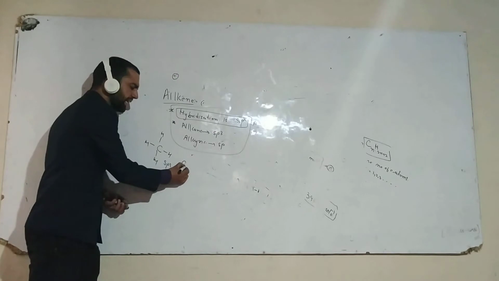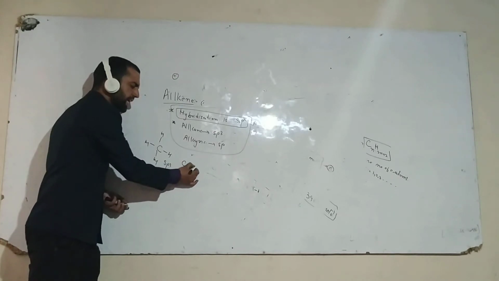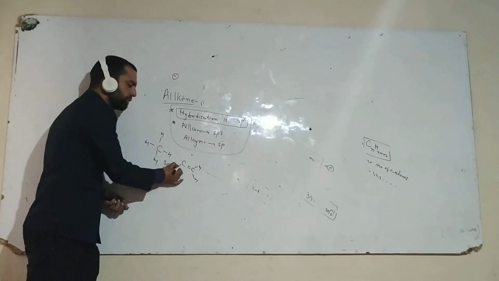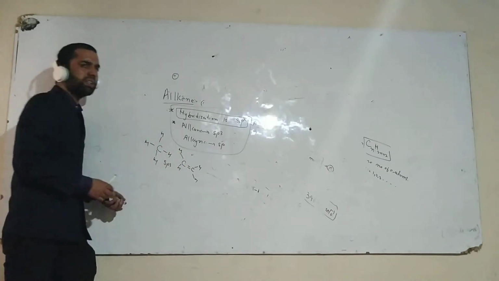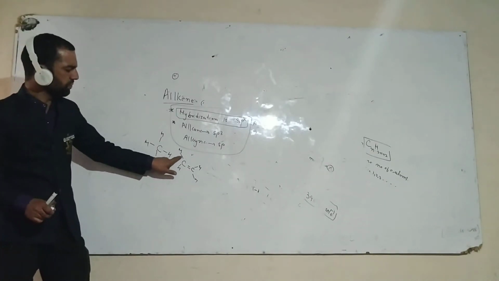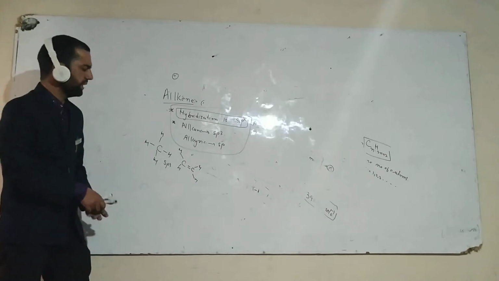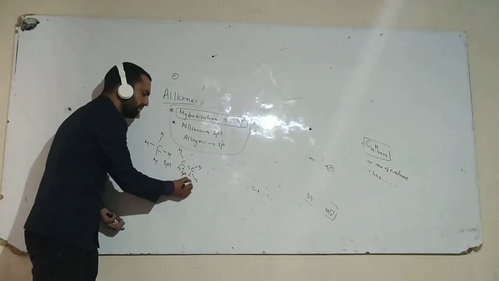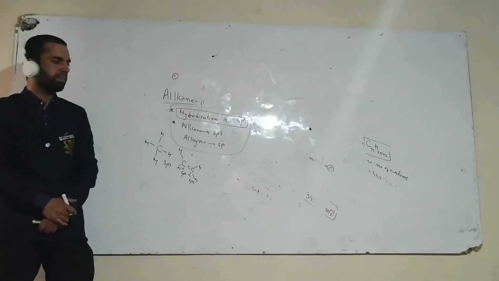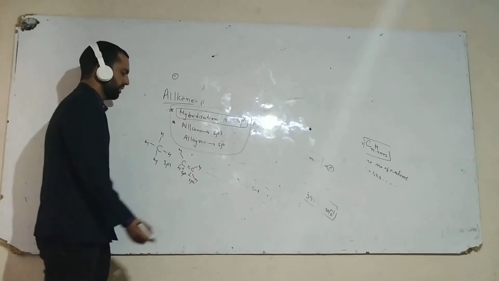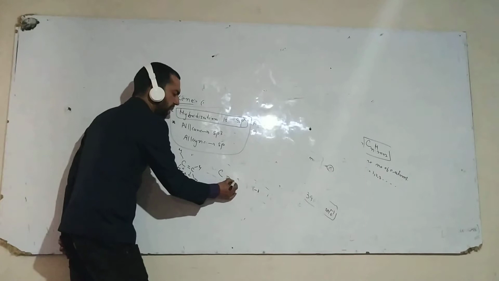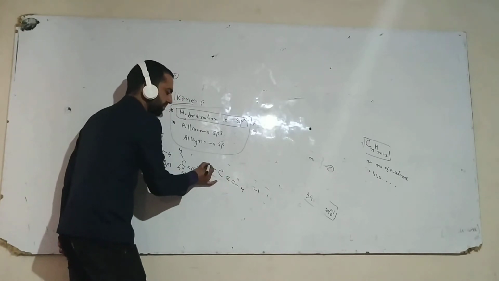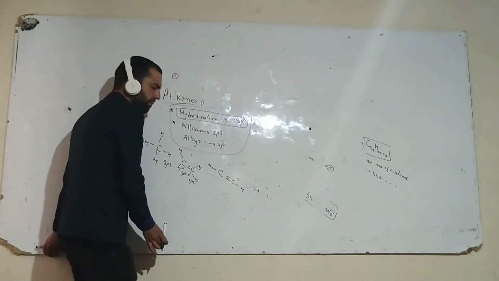But in case of alkene, the hybridization is sp2. Why is it sp2? Because there are only 3 sigma bonds: 1, 2, 3. As a result, the hybridization here is sp2, and in this carbon the hybridization is also sp2. But in case of alkyne, there are only 2 sigma bonds.